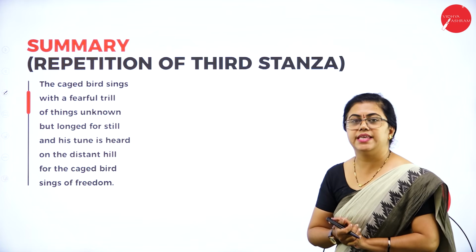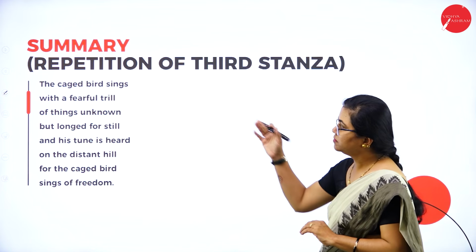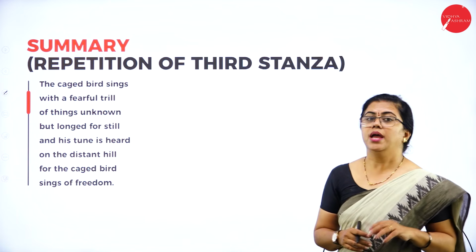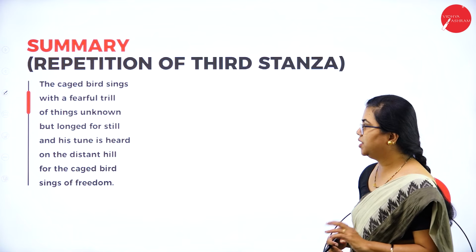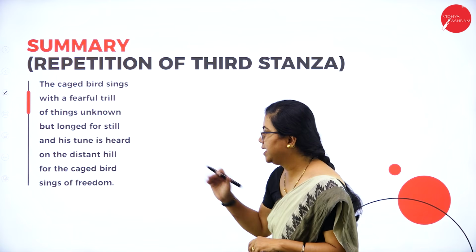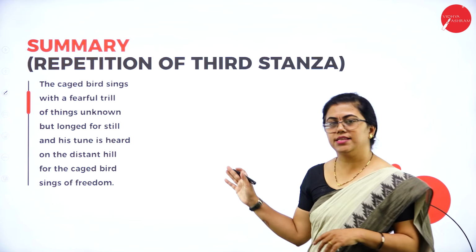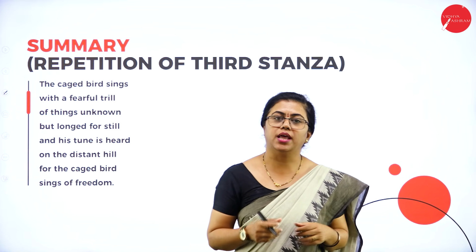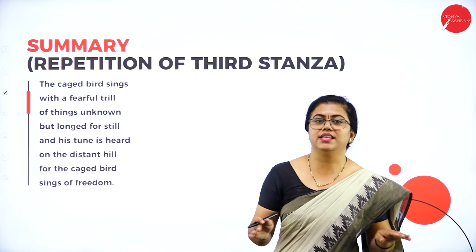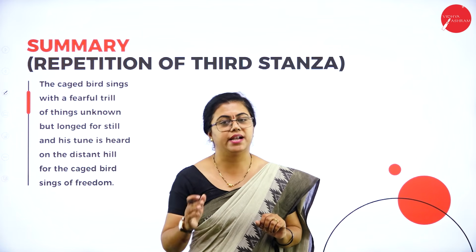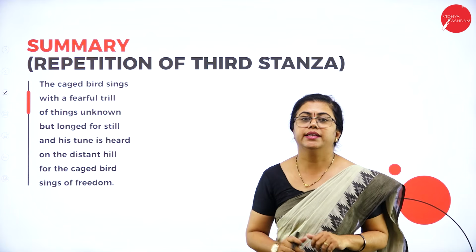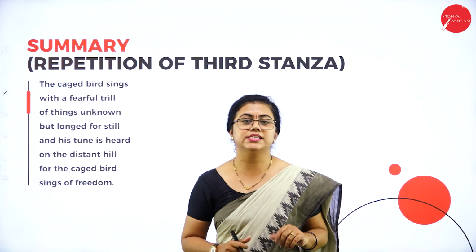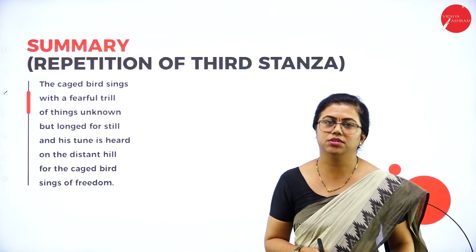And she repeats the same third stanza again. The caged bird sings with a fearful trill of things unknown, but longed for still, and his tune is heard on the distant hill, for the caged bird sings of freedom. So this has the same meaning. It has more emphasis now because the stanza before this we have spoken about the grave of dreams. Means all the dreams shattered, all the dreams suppressed, and that's why now it is heard in the distant hill. The voice of this caged bird is heard in the distant hill. So this is the summary of this poem, The Caged Bird.